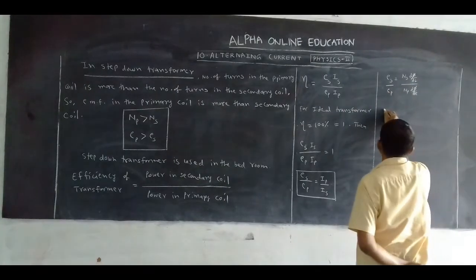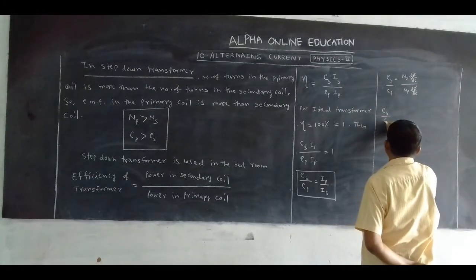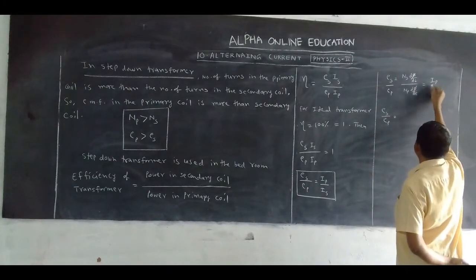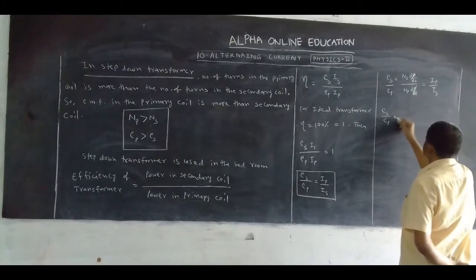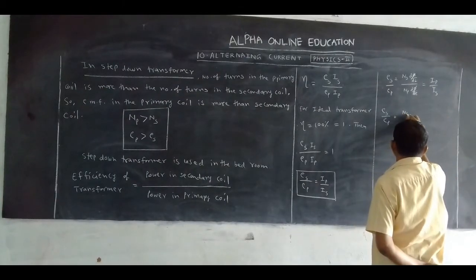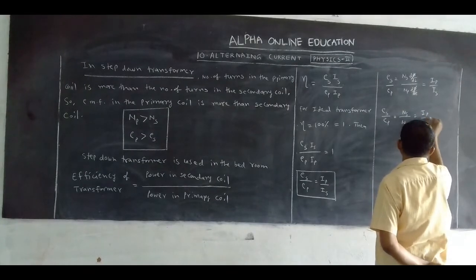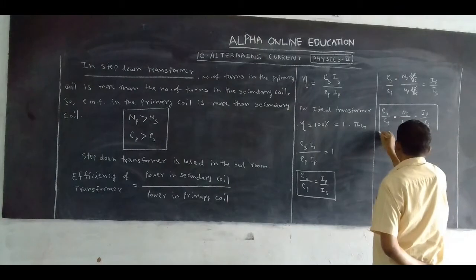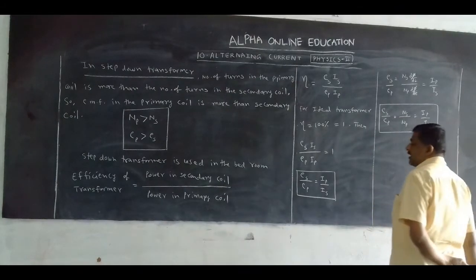That's why ES by EP is equal to NS by NP is equal to IP by IS. This is the equation for the ideal transformer.